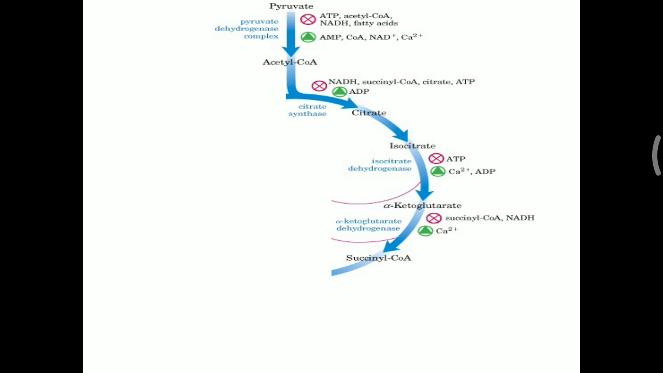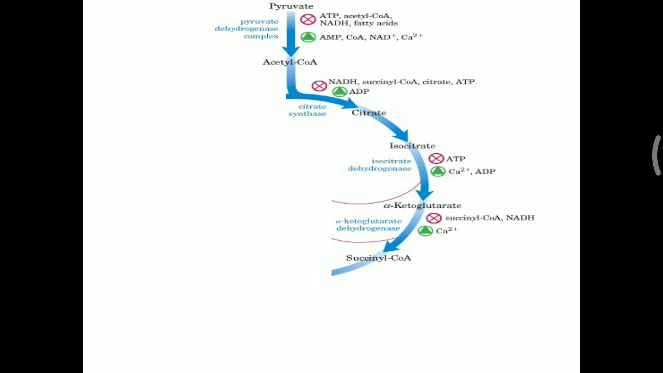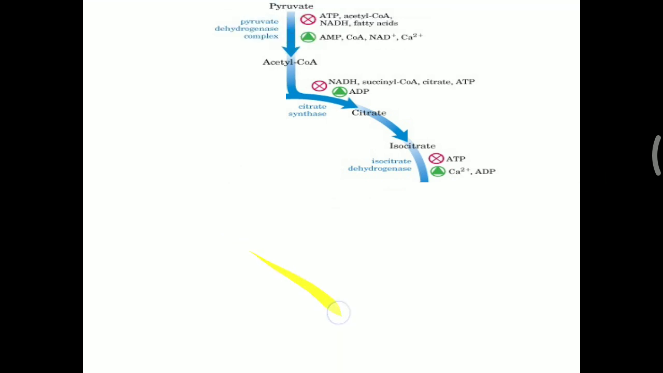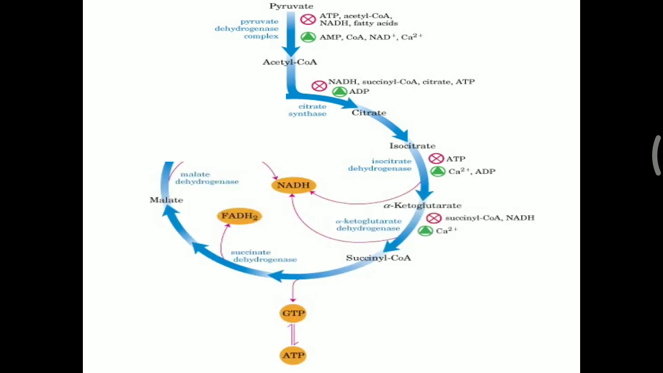In the same way, the alpha ketoglutarate dehydrogenase enzyme is inhibited by the products of this enzyme. The products are succinyl CoA as well as NADH, which is generated. So these two will inhibit the alpha ketoglutarate dehydrogenase enzyme, while calcium will stimulate it. Further, succinyl CoA will be converted into succinate, then succinate to fumarate, fumarate to malate, and malate to oxaloacetate, and again oxaloacetate comes back and combines with acetyl CoA to make citrate.